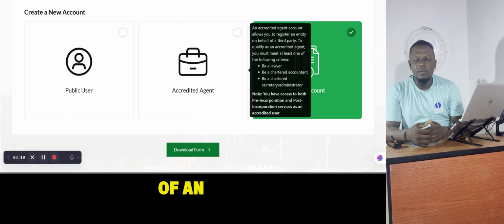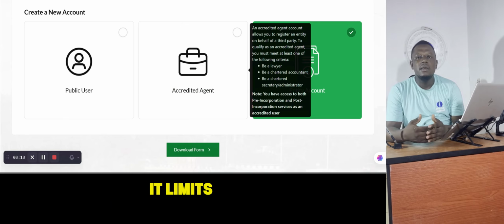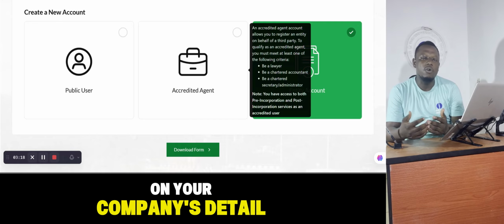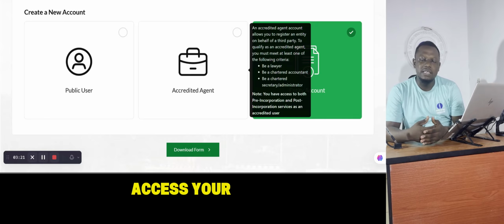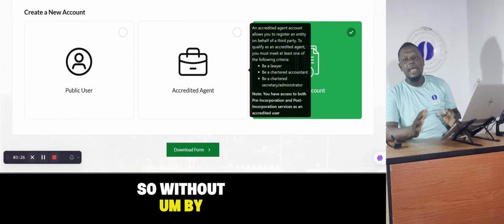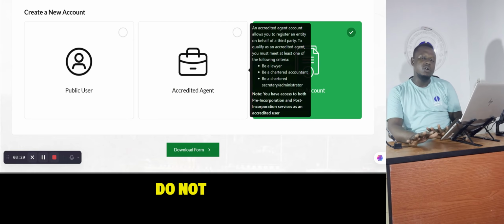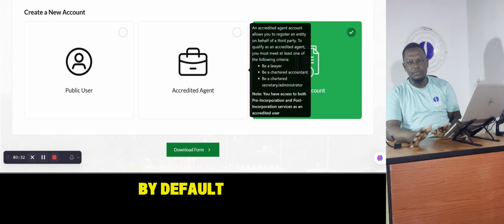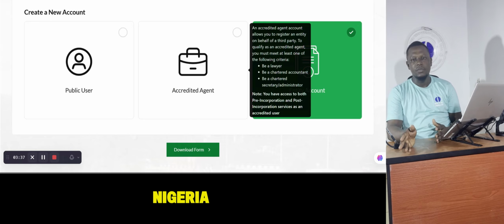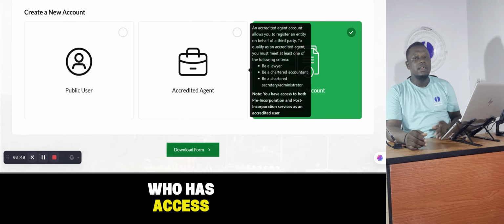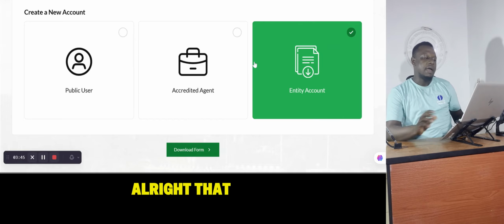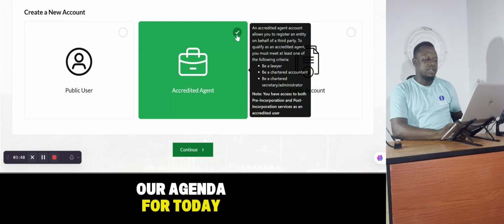Anybody who must access your company must have a password. By default, all companies in Nigeria do not have an entity account. So once you're an accredited agent, you have access to every single company in Nigeria. But if you now want to limit who has access, then you need to go in and choose an entity account.